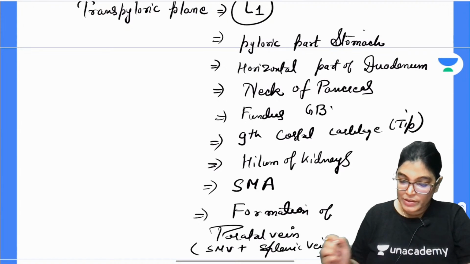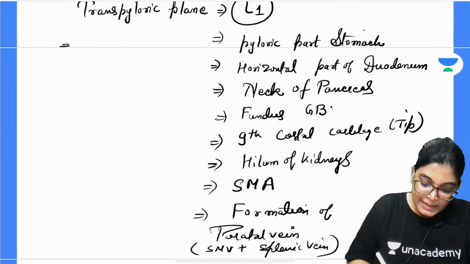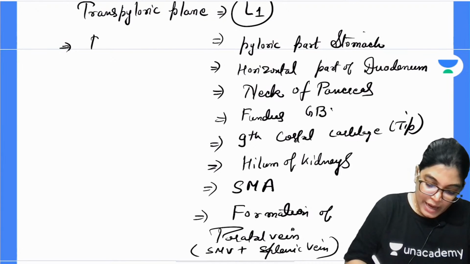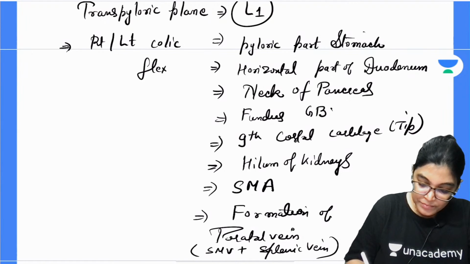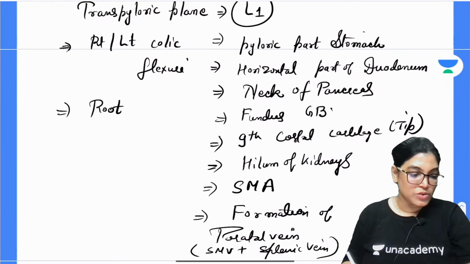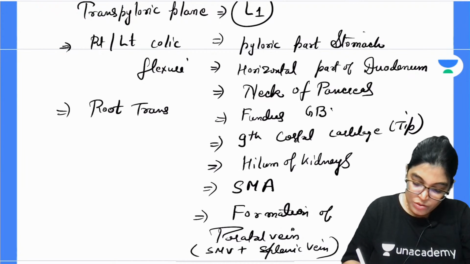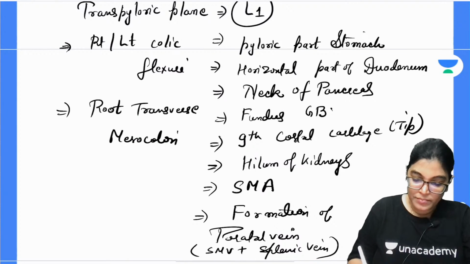Any other thing which you remember is also located there. Yes, also right and left colic flexure is located at this level. Root of transverse mesocolon is lying at this level.